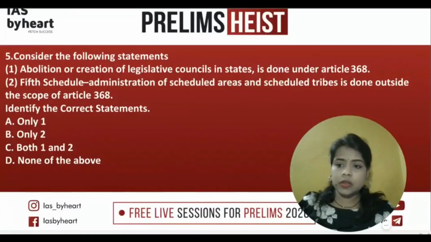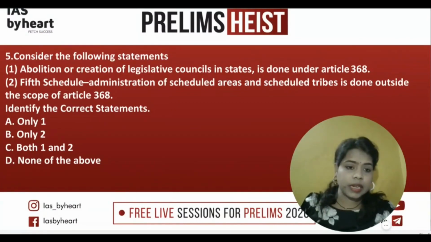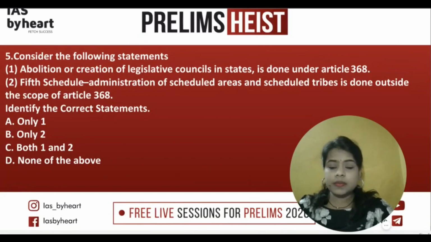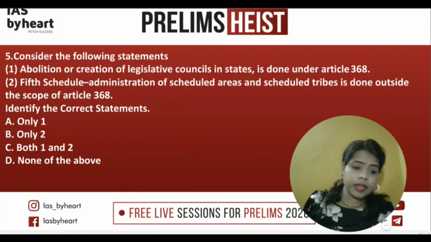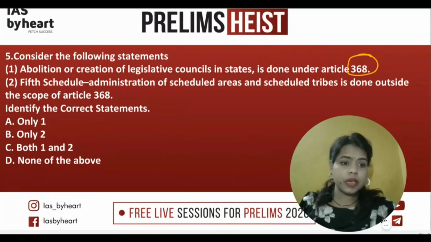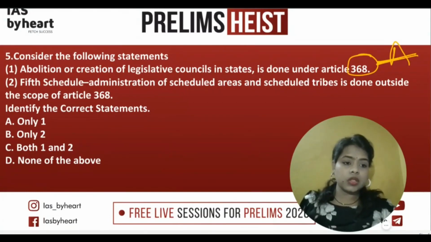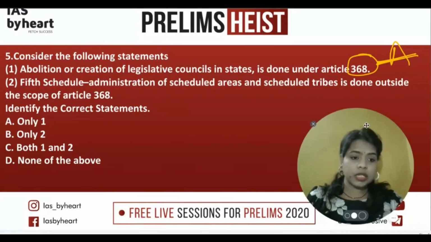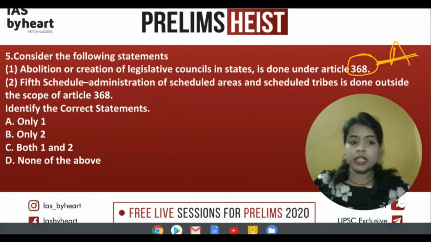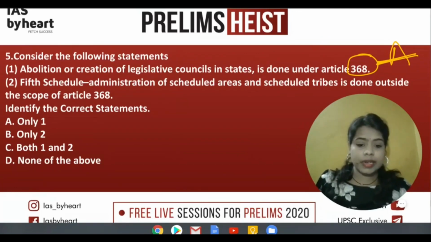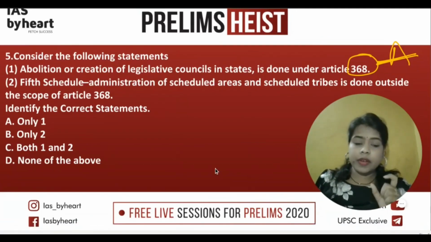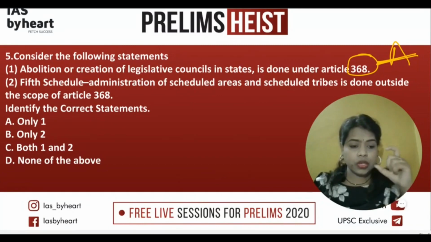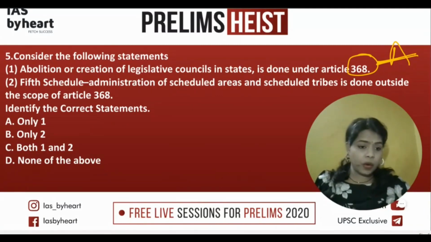So the next question: consider the following statements. Abolition or creation of legislative councils in states is done under Article 368. So Article 368 is related to what? It is related to the amendment. In a specific amendment, there are certain areas which are simple amendments and there are certain areas which are done under Article 368. That list is clearly given, and if you have observed that list, then you should remember all the items, at least the important items.